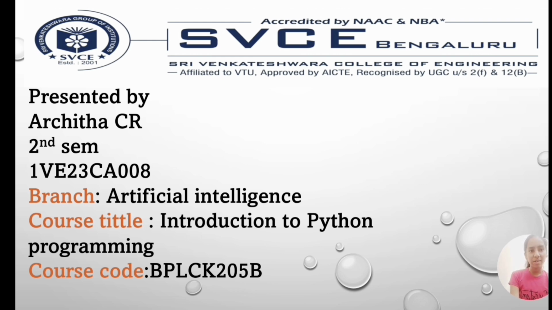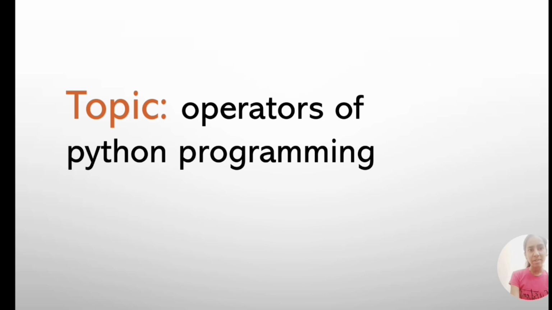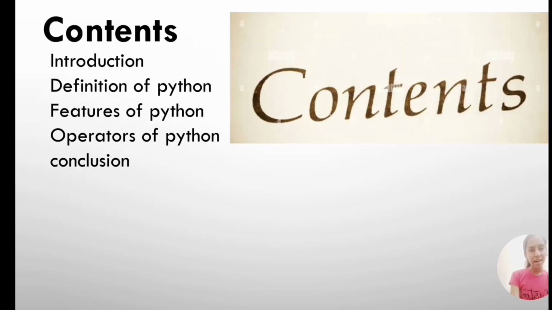Today we are going to discuss the course titled Introduction to Python Programming. The course code is BPLCK2053. The topic we are going to discuss in the video is Operators of Python Programming. Let us see the contents we are going to discuss: introduction, definition of Python programming, features of Python, operators of Python, and conclusion.